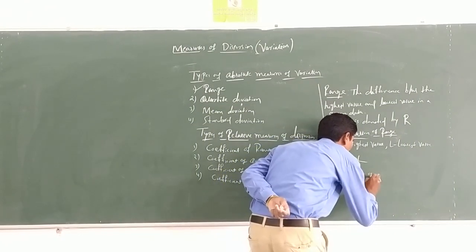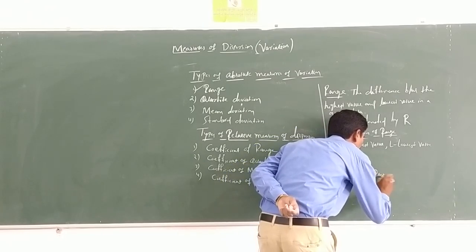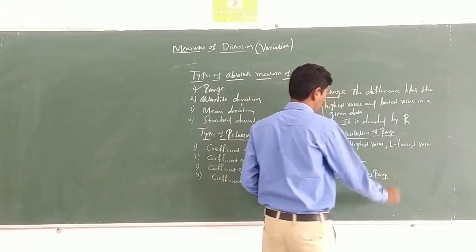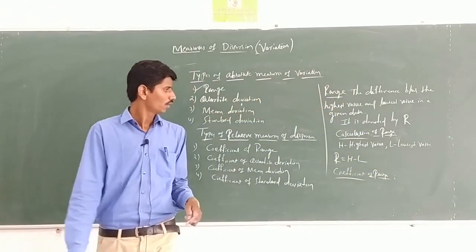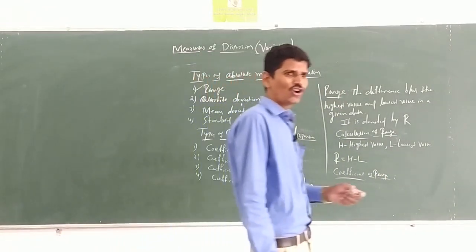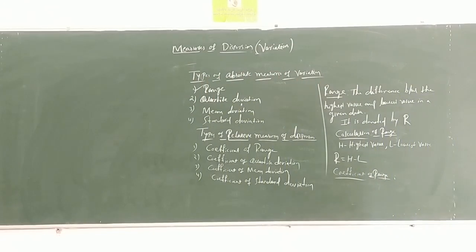Coefficient of range. What is the coefficient of range? Here, a ratio of an absolute measure of dispersion to a suitable average is said to be a relative measure of dispersion. Here, what is the coefficient of range?